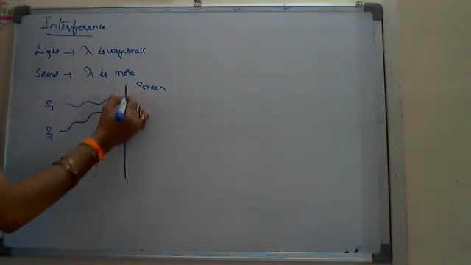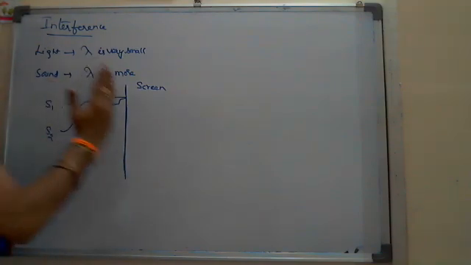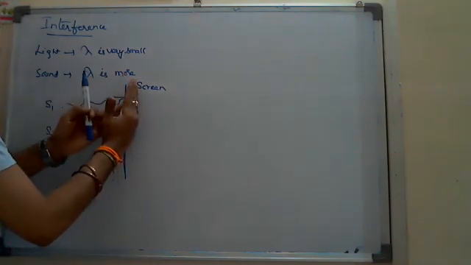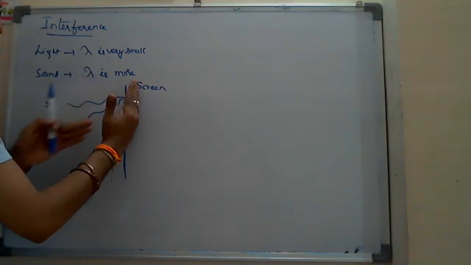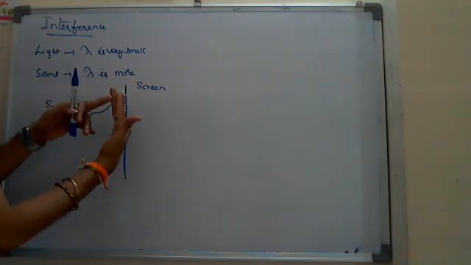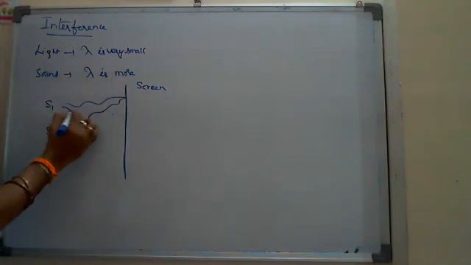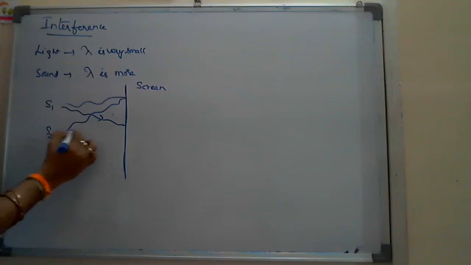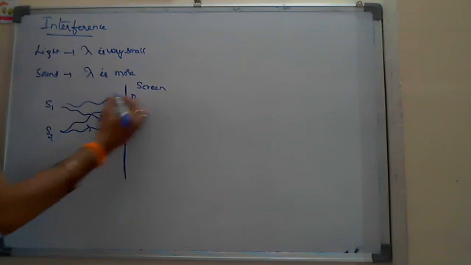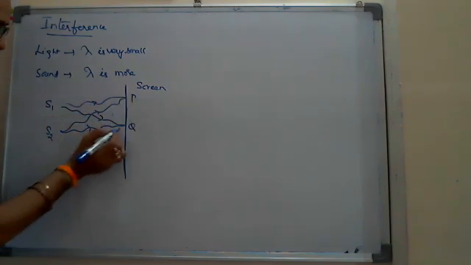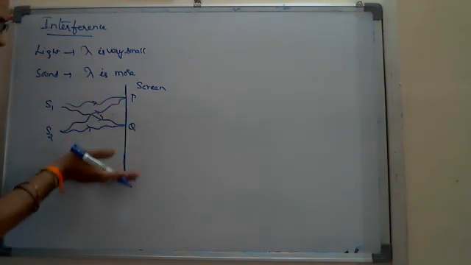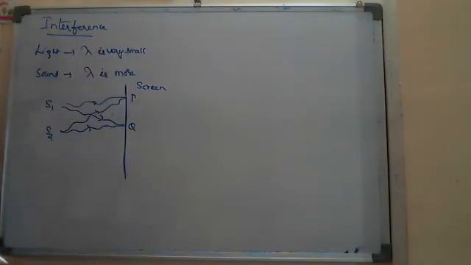Why? Because when light is coming and falls on the screen, at each particular point they won't maintain the same path difference. Suppose the light waves or sound waves are coming to this point P from S1 and S2; the path difference between the two won't be the same. So point to point, the path difference changes, and the phase difference changes.